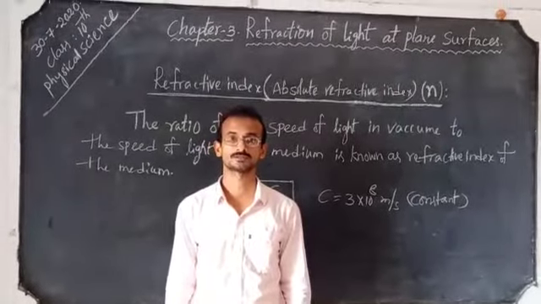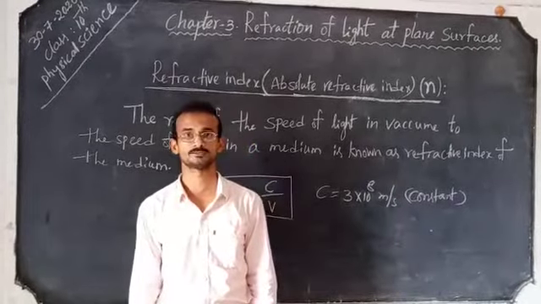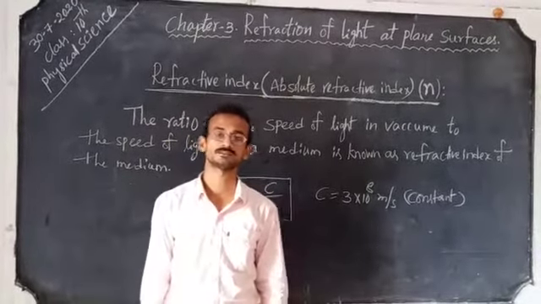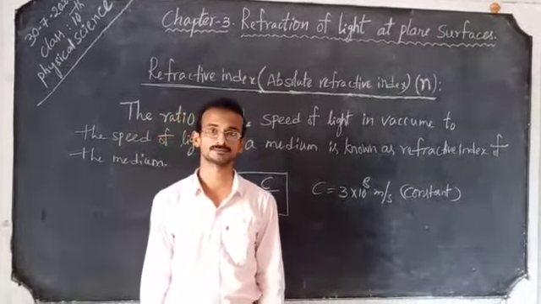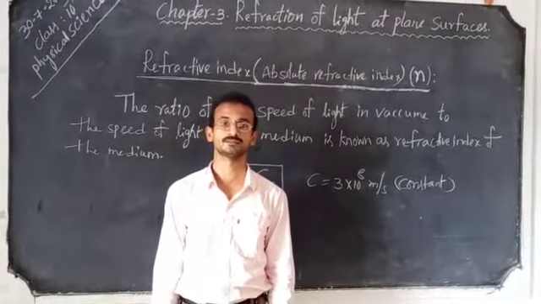The next concept is refractive index, or absolute refractive index. Every transparent medium has its own refractive index value. It is constant for the medium.